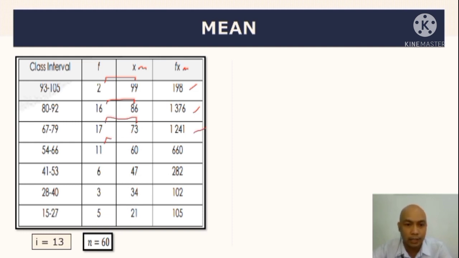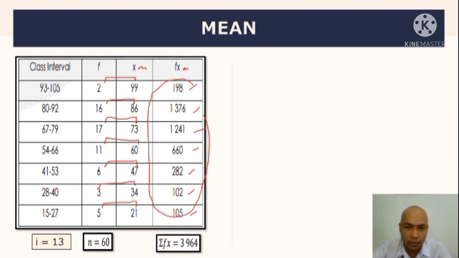Pwede na magawa na calculator niyan. Times itong dalawa, 660. Then, multiply mo itong dalawa, 282. Multiply mo to, 102. Then, multiply natin to, magiging 105. Okay? Next, kukunin natin ngayon ang tinatawag nating summation. So, i-add natin ngayon itong lahat na to.